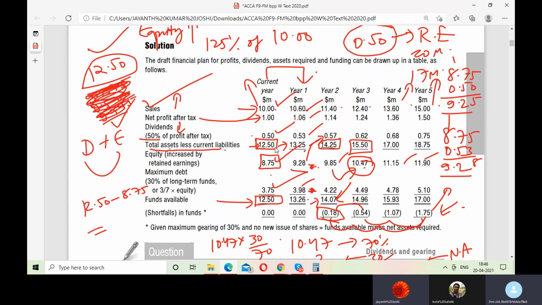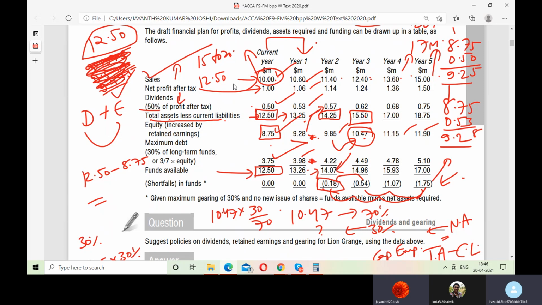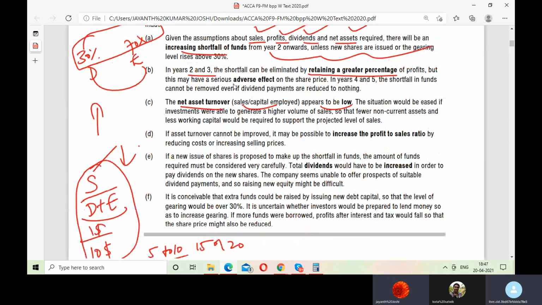Yeah. You can see every time here I am spending $12.50, I am getting $10. I am spending 13.25, I am getting less. I am spending 14.25, I am getting less revenue. I am spending higher and higher dollars, but I am getting less and less revenues. That is not good. I should try my level best to improve this. If you spend $12.50, you should get at least $15 to $20 of sales. That will be a good thing for you, seeing the condition of your company.